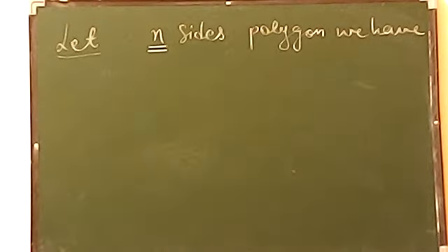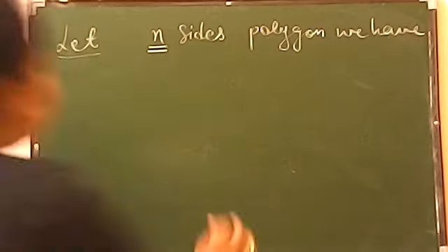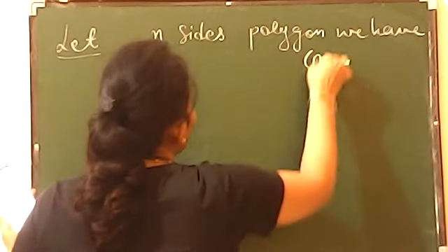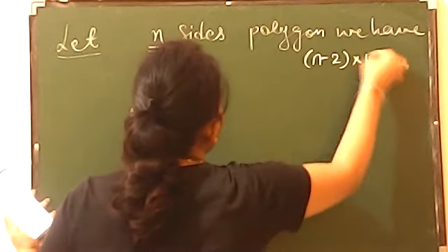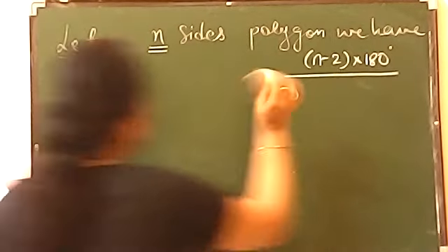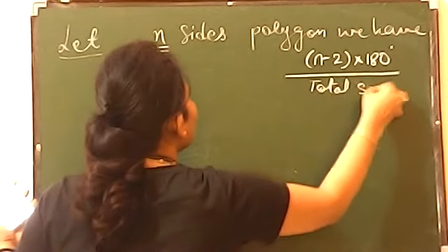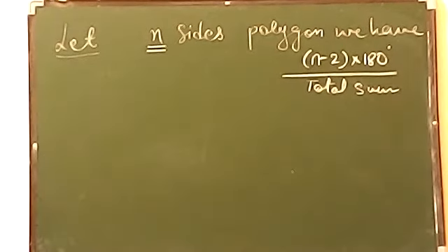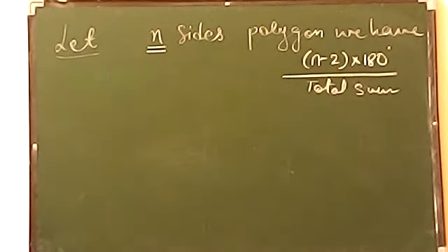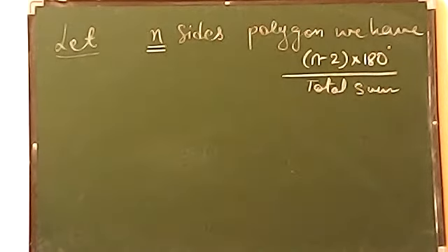Now you know any polygon, let's say 5 sides, 6 sides, 11 sides, or 15 sides, the total angle sum will always be fixed, that is n minus 2 into 180. तो सबसे पहले total angle sum हो जाएगा कितना? n minus 2 into 180. This is fixed. Now you know that it has n sides, so it means you will have n angles also. अगर उसकी n sides है तो उसमें n angles ही होंगे.